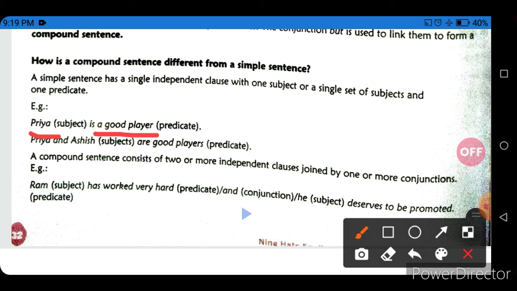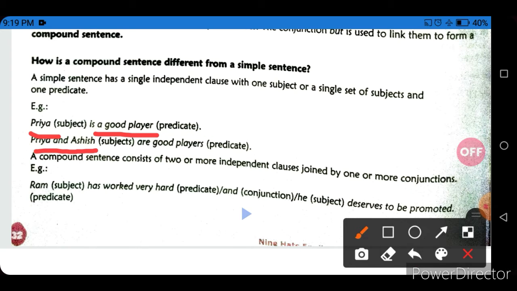Another example: Priya and Ashish are good players. Two subjects are there and only one predicate.